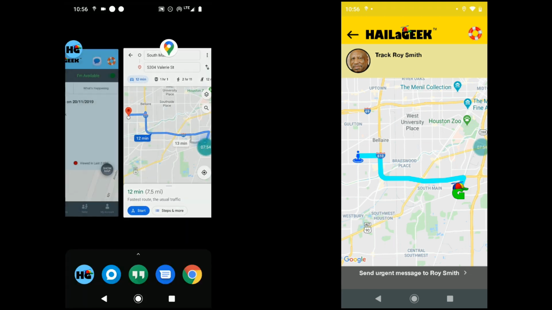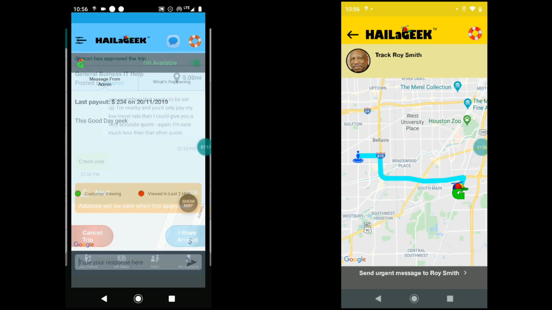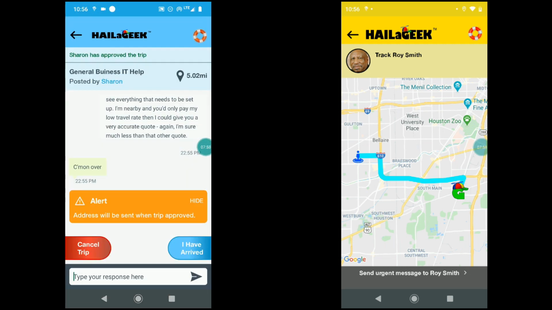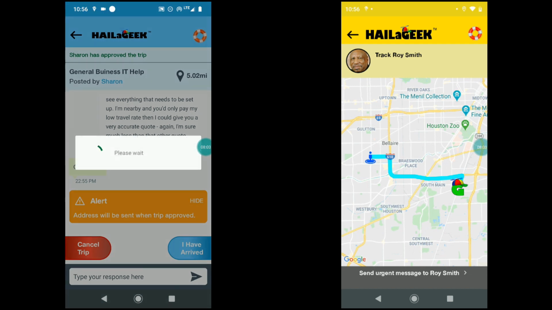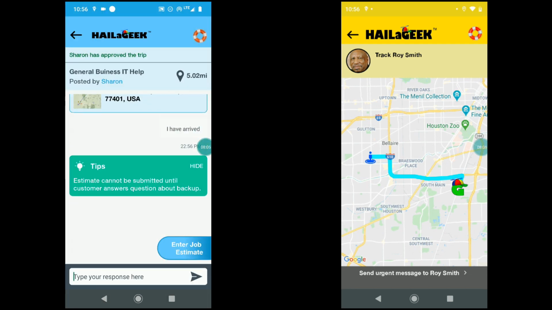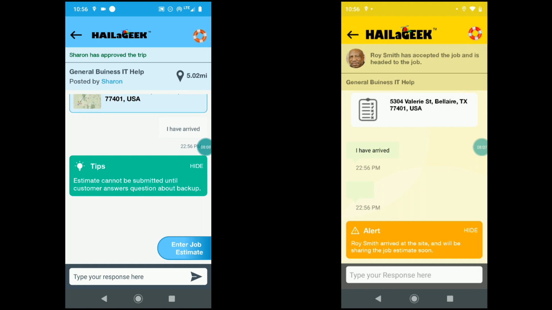Meanwhile, we're going to switch back over to the Geek app, and we're going to pretend that the geek has actually made the trip, and the geek's going to click I have arrived. All right, that's going to let the customer know that the geek is on site.